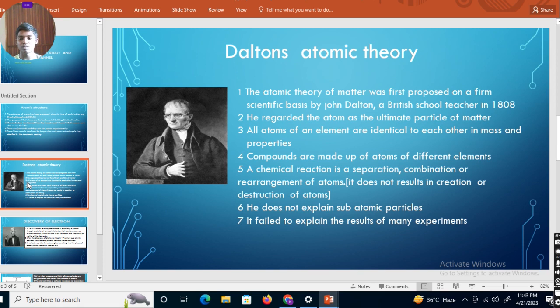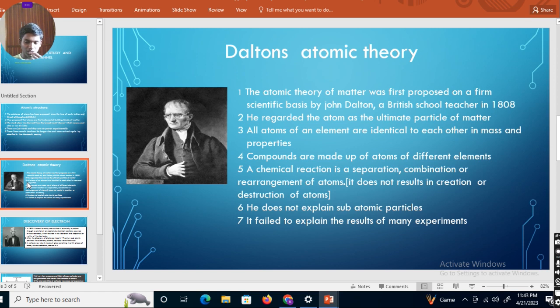So like this, it does not result in creation or destruction of atoms. Only the separation, combination, and rearrangement of atoms takes place, but there is no destruction or creation of atoms. Here he explained about the law of conservation of mass. Means matter can neither be created nor destroyed. It can only pass from one form to another, energy or matter.